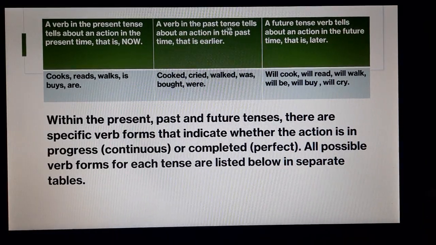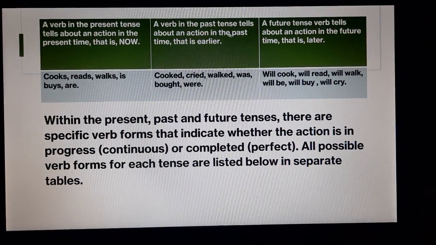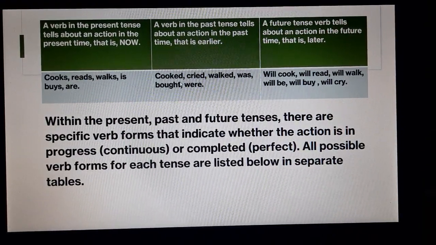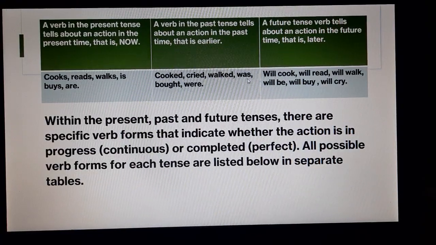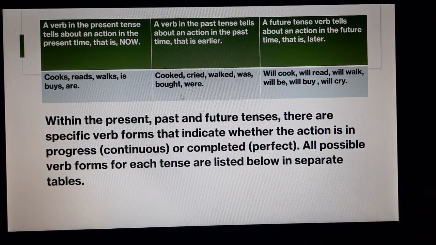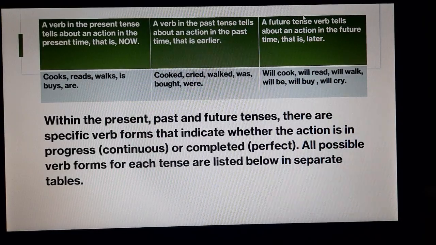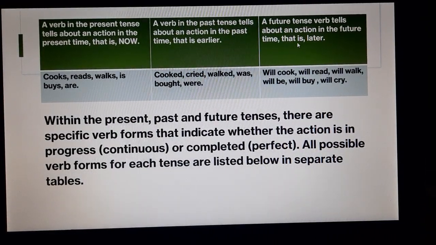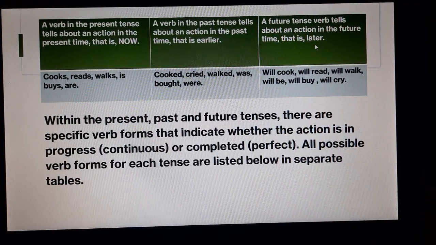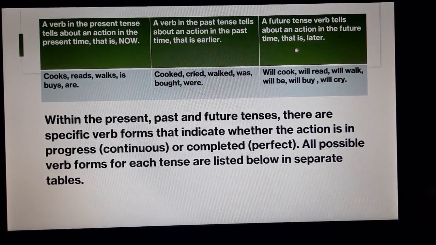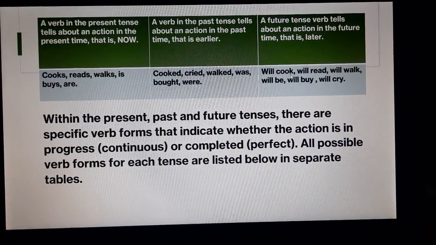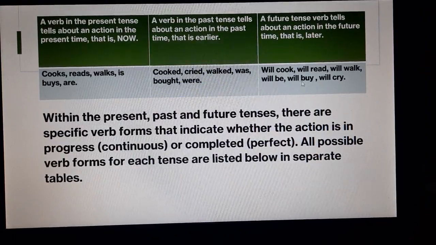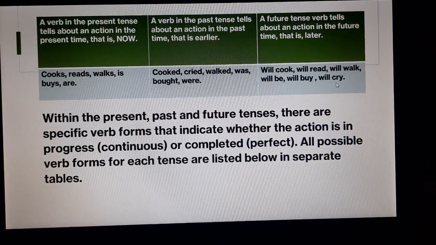A verb in the past tense tells about an action in the past time, that is, earlier, such as cooked, cried, walked, was, bought, and were. Then a future tense verb tells about an action in the future time, that is, later on, whichever thing will happen later in the future. For example, will cook, will read, will walk, will be, will buy, and will cry.